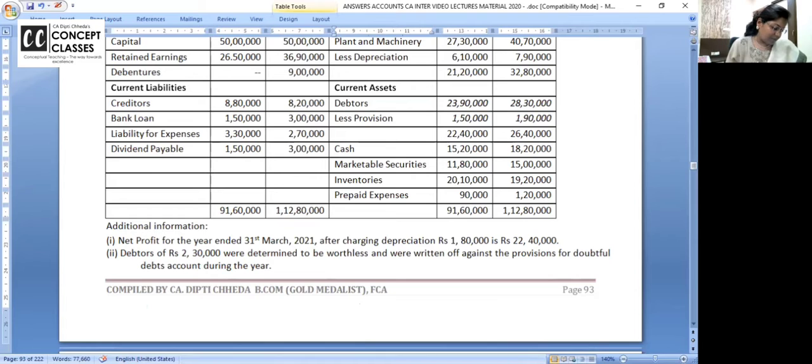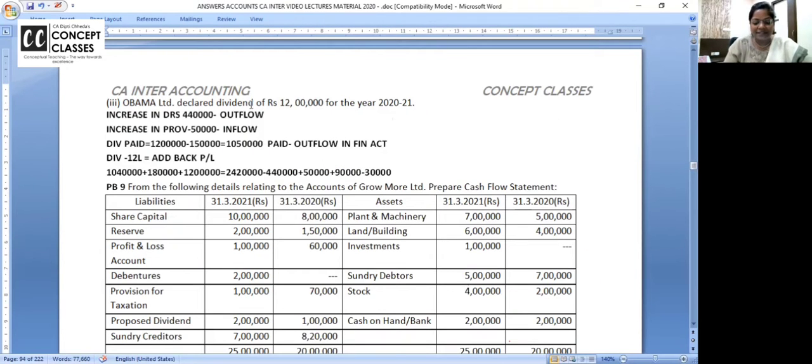No. Prepaid expense done. Yeah, liability. Liability is also decreasing. I mean the working capital changes. 330 minus 270. 60,000. Creditors are also decreasing. 60,000. So minus 60,000. Minus 60,000.